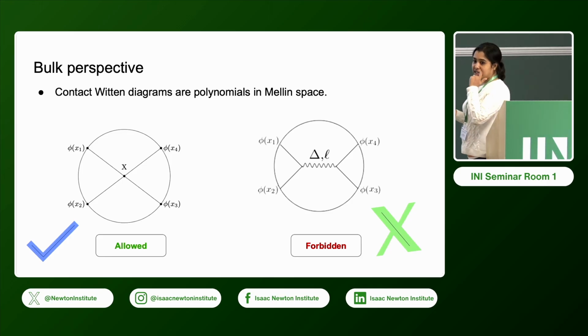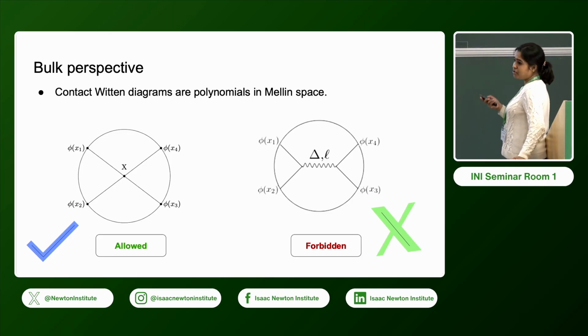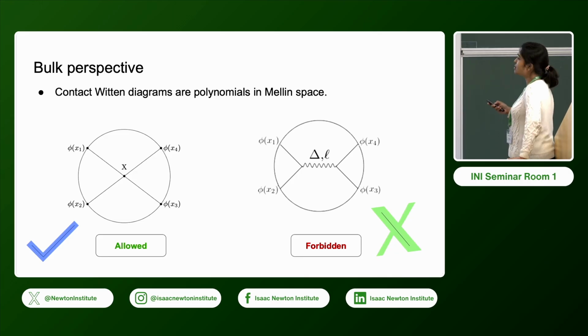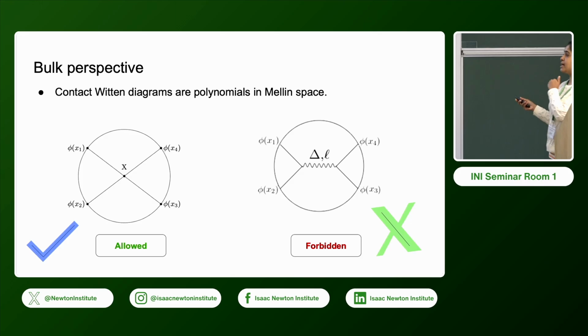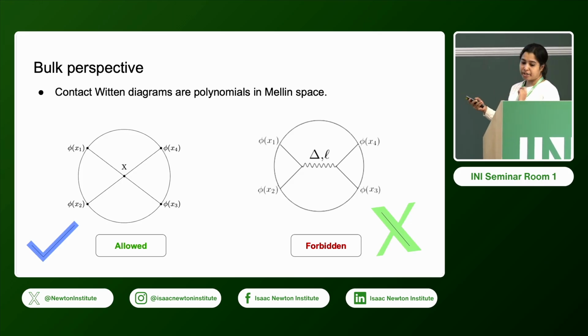So this is a bulk perspective. These are the allowed diagrams for the spin truncated solutions, and these are ruled out. So when we go to the bulk side, we only have to compute these contact Witten diagrams.